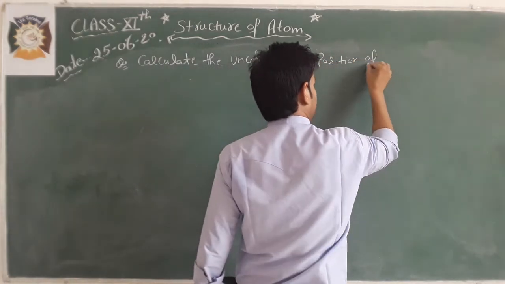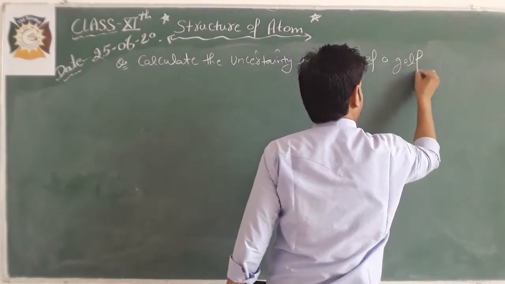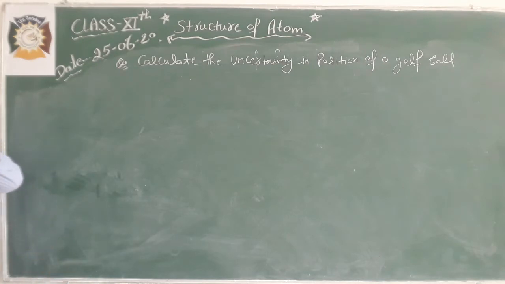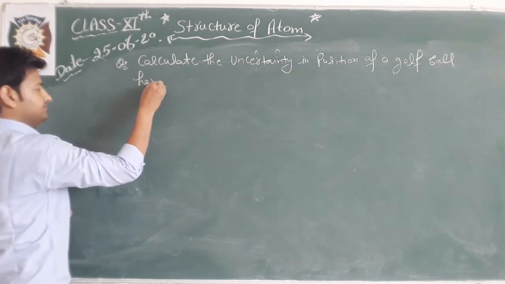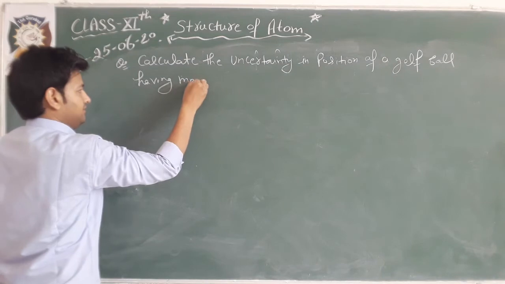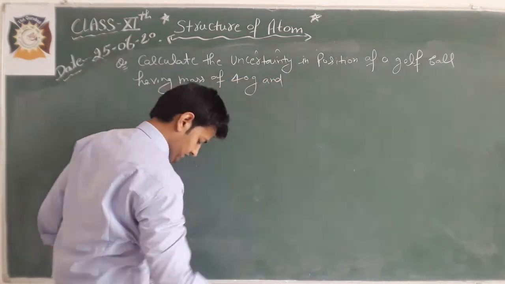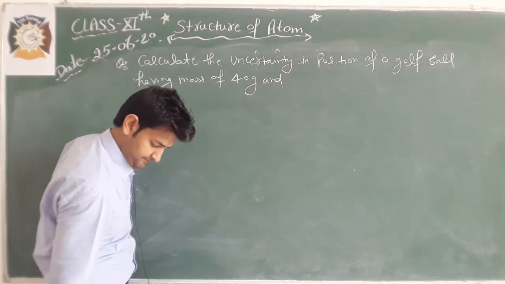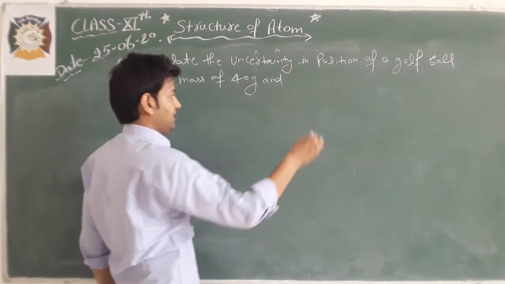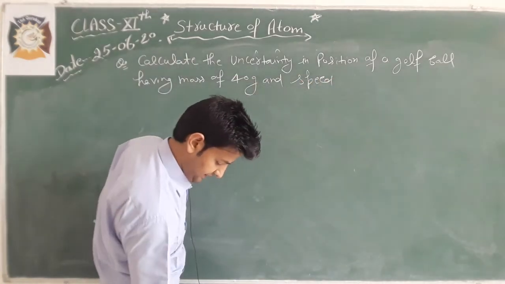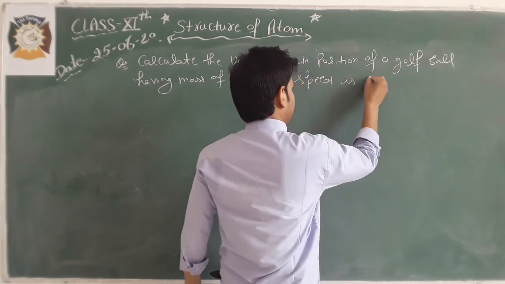We have been given a golf ball having a mass of 40 gram and moving with a speed of 45 meter per second.